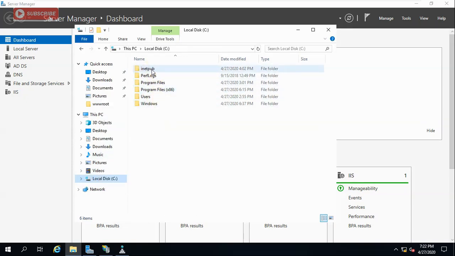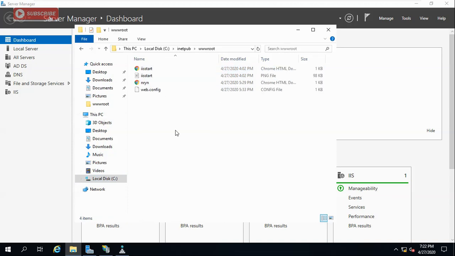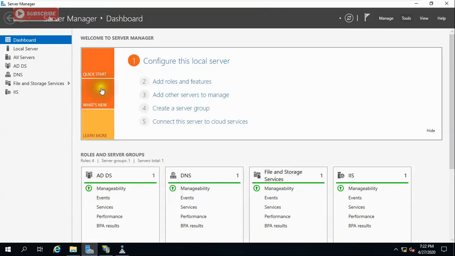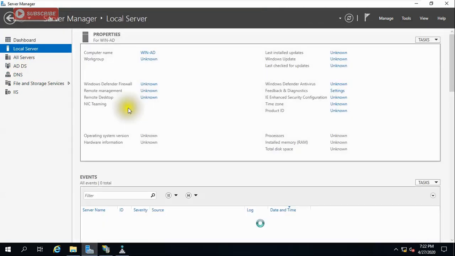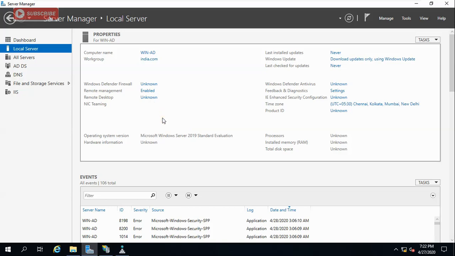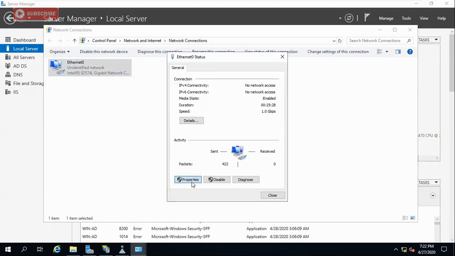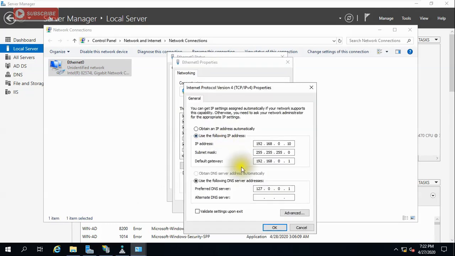Go to the inetpub folder, in this folder. So I created one website, NRY, in HTML format, and I will show you something here. If you go to local server, open your LAN card property, Ethernet property here. Go to property and see what the status is. So you will see I have set DNS to a loopback address.